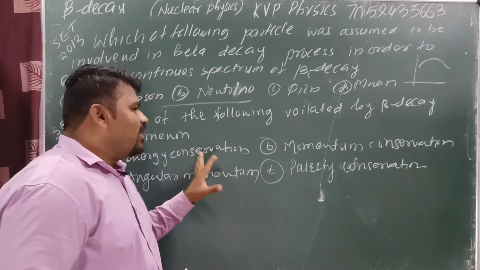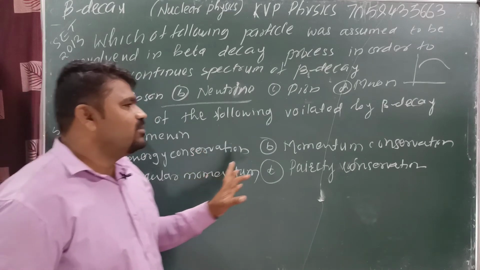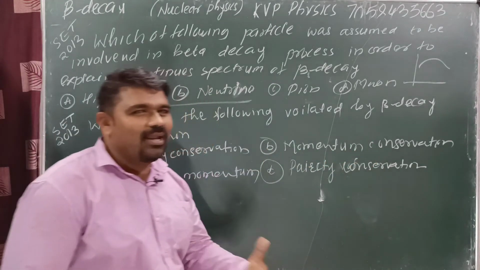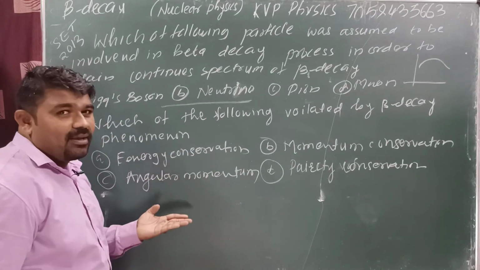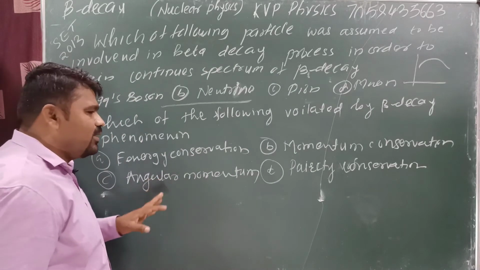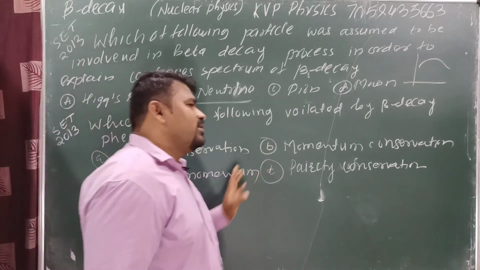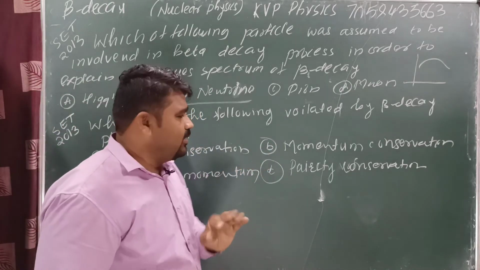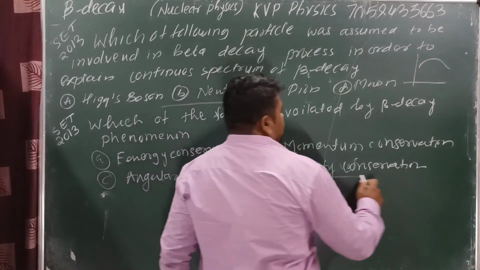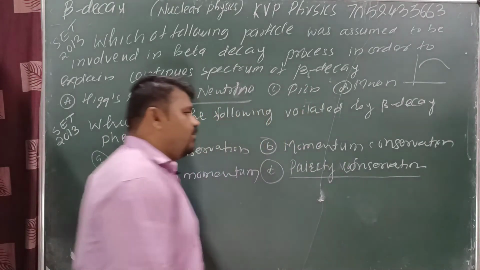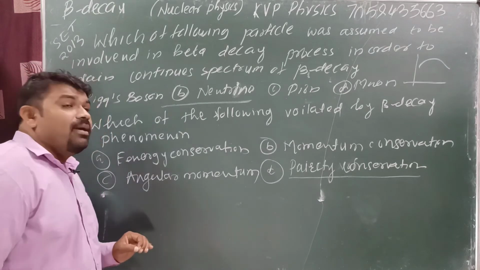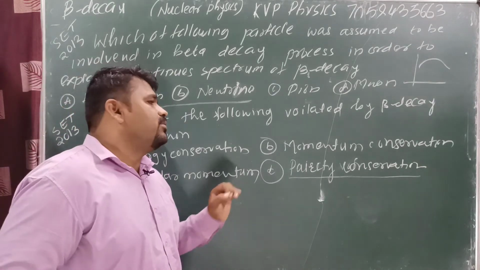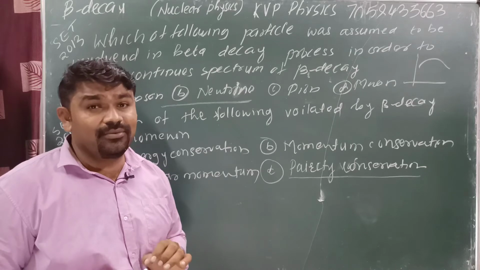So conservation cannot be violated. Yes or no? Is the momentum also not violated in this case? Angular momentum, as we already studied, the spin momentum is conserved. These quantities are also conserved in beta decay, except parity. Parity is not conserved. Always memorize that in beta decay parity is violated because of the nature of the neutrino, the helicity of the neutrino.